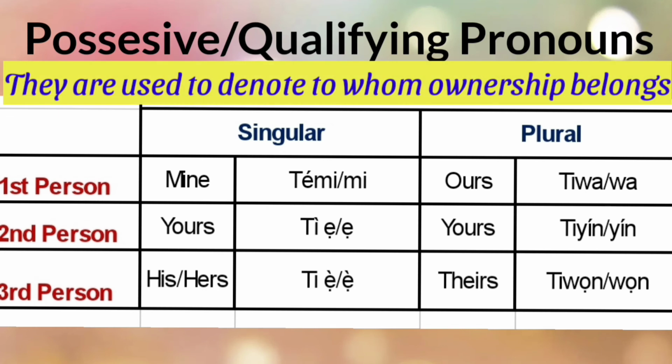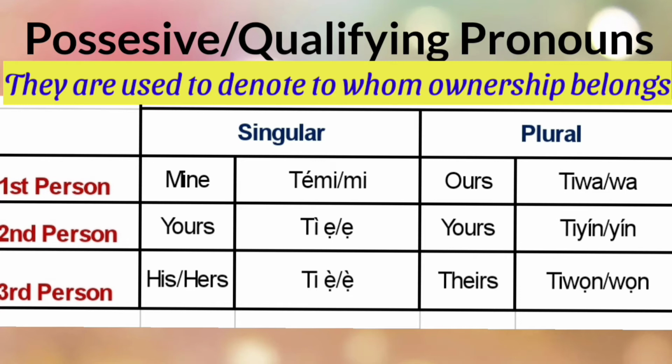Possessive pronouns are pronouns that are used to denote to whom ownership belongs, and qualifying pronouns qualify something. When we look at examples, you understand better. So for the first person singular possessive, you say mine, you say tèmi. That's actually ti èmi, but together you just call it tèmi. The second person singular, yours, is tìrẹ. The third person singular, his or hers, is tìrẹ.